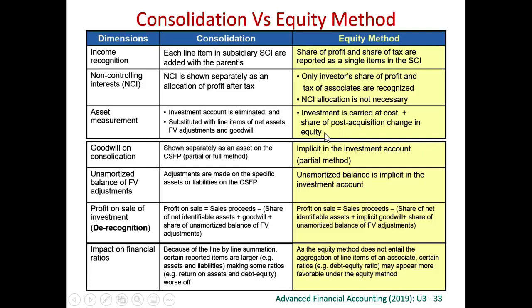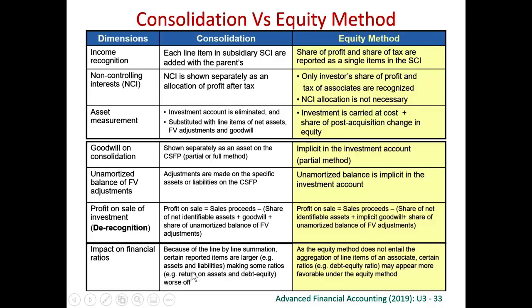One thing very important is under consolidation, because we include everything of the subsidiary into our consolidated financial statements, therefore some financial ratios will be very different.